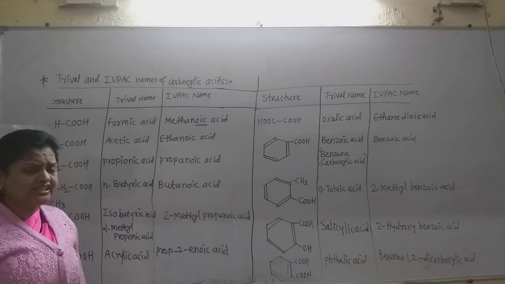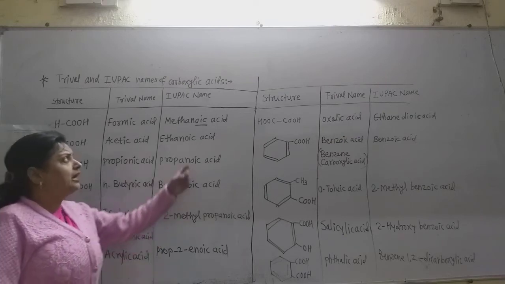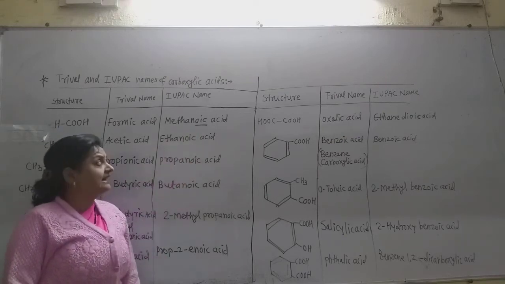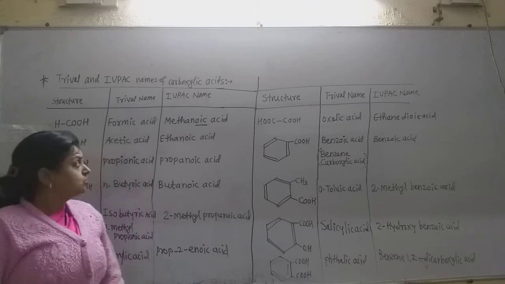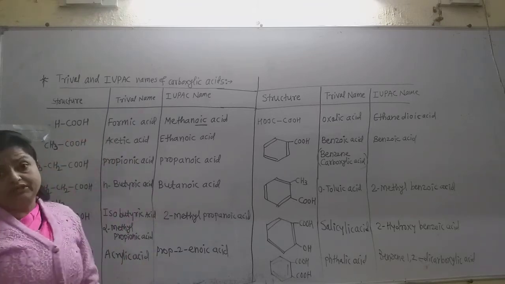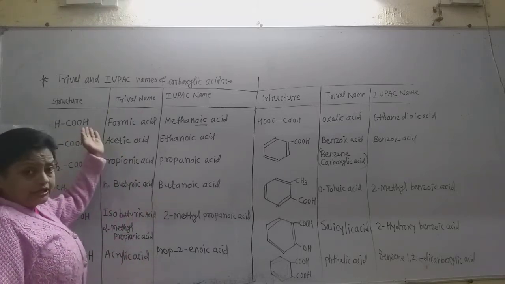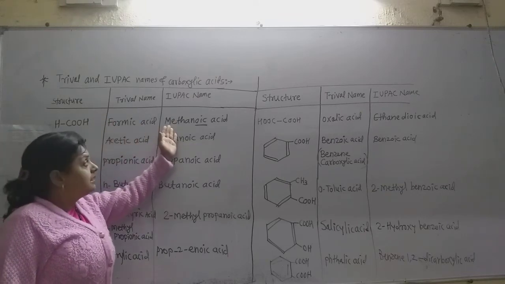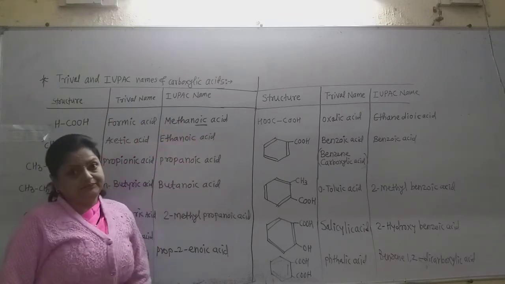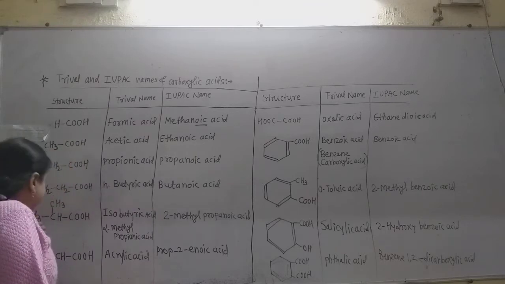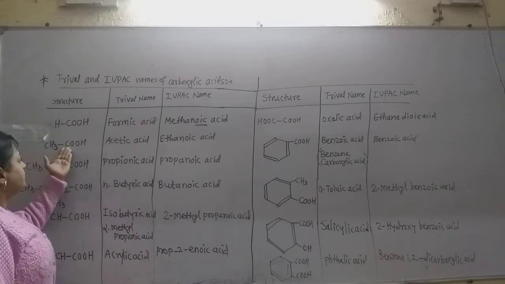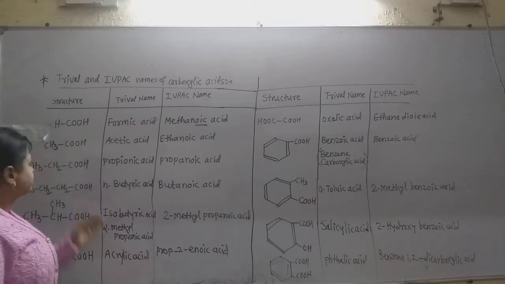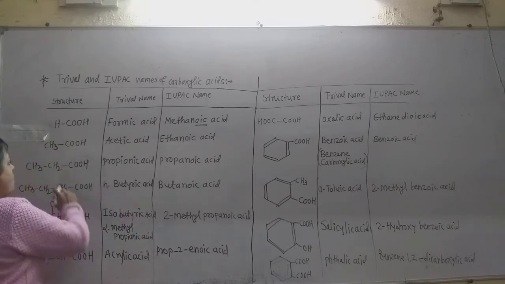Just replace the E of the alkane by the OIC suffix and write the word acid. So as it contains only one carbon atom, its IUPAC name is methanoic acid. Now see the second acid, it contains two carbon atoms, CH3COOH.